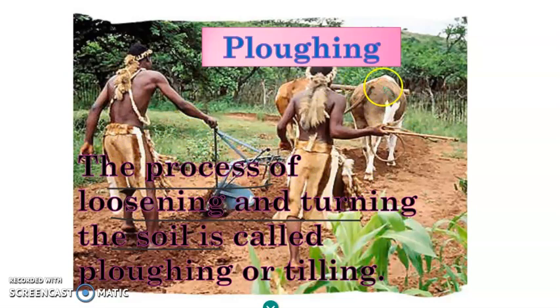First, this is a plow. Can you see? There is an instrument which tills the soil. What do they do? This goes inside the soil and breaks all the lumps and brings them up. So they first plow the soil so that the soil becomes loose and good for farming.